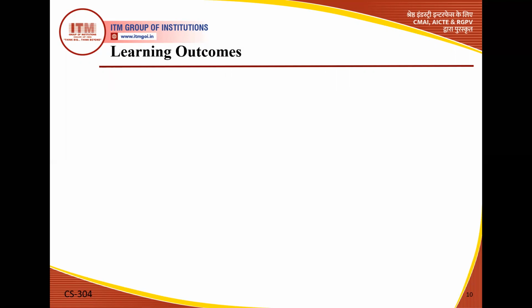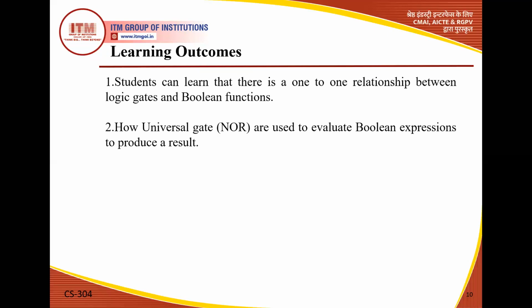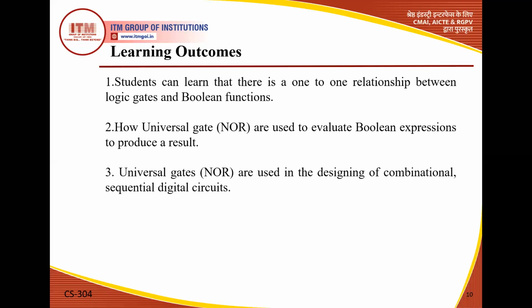Now, what are the learning outcomes? Students can learn that there is a one-to-one relationship between a logic gate and a Boolean function. Definitely the output expression is always related to the Boolean function. So there is a relationship between them. In the second outcome, how universal gates, especially here I am talking about the NOR gate, are used to evaluate a Boolean expression to produce a result. Definitely we design Boolean expressions also with the help of the NOR gate. Universal gates are used in the designing of combinational and sequential circuits, because finally we want to design the circuit. That's why we use this gate for designing purposes.